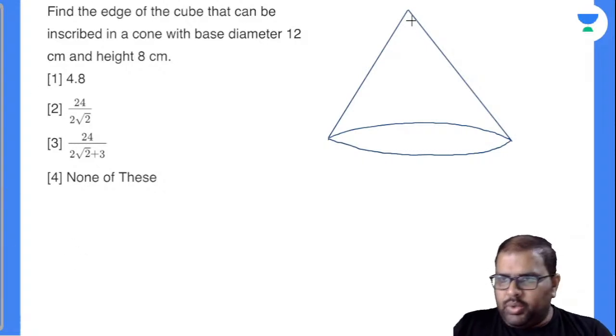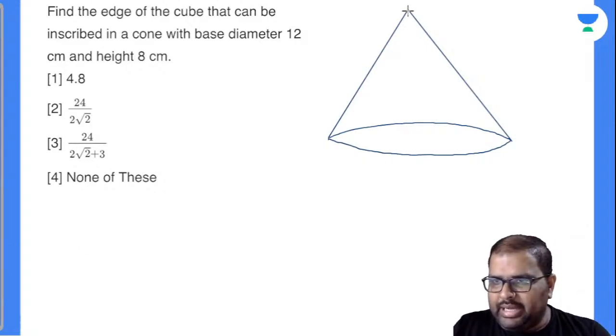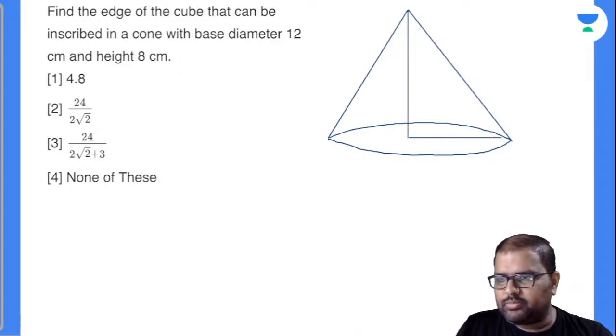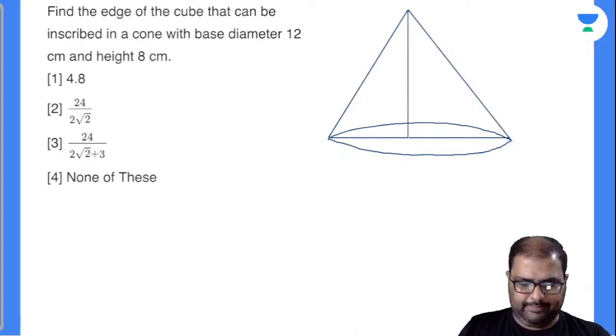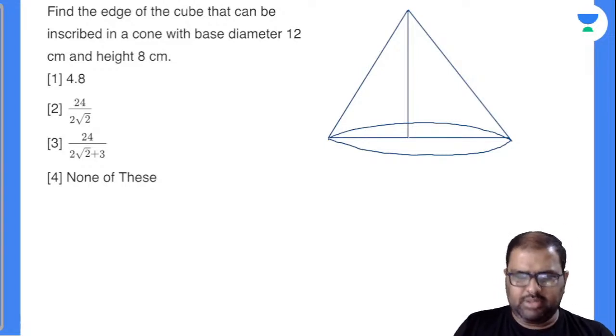Now everybody knows this is height of the cone. This is radius of the cone. Completely diameter of the cone there will be the diameter of the circle. So see here, I'll draw a cube there.